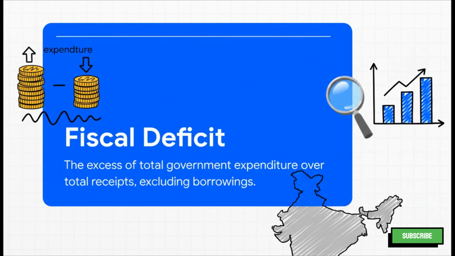So what exactly is a fiscal deficit? Well, in simple terms, it shows the government's total borrowing requirements. When the government's total spending is more than its total income, not counting borrowings, that gap is what we call the fiscal deficit. And in India, this is typically the biggest piece of the deficit pie.